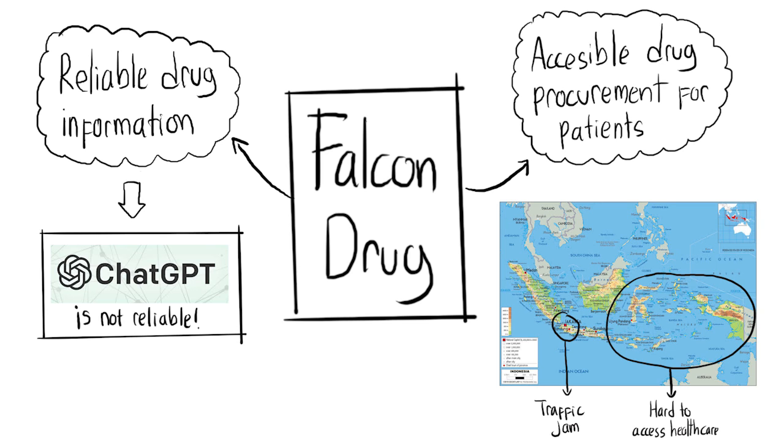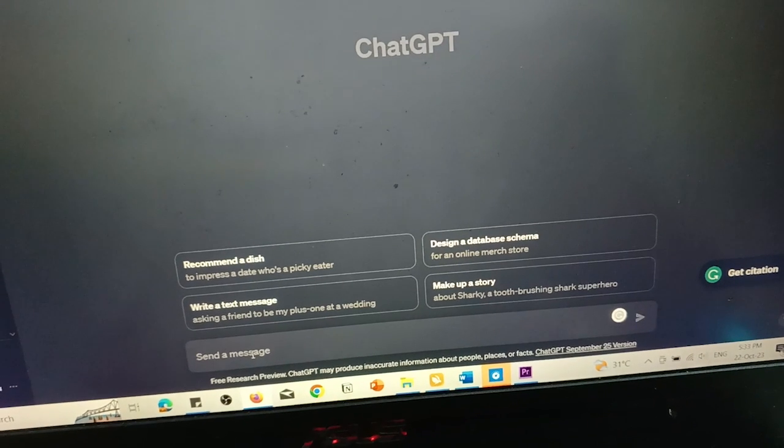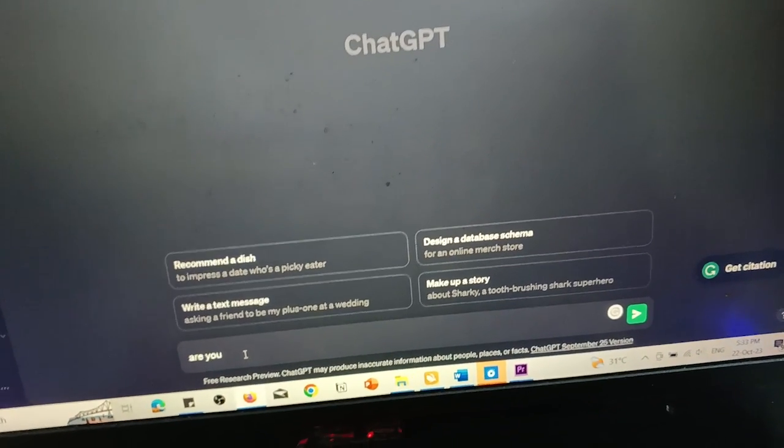This problem inspired us to create a potential solution, which is a new LLM that is specialized in performing telepharmacy services that has a reliable source while also help patients to get drugs from pharmacies. So what is a large language model?